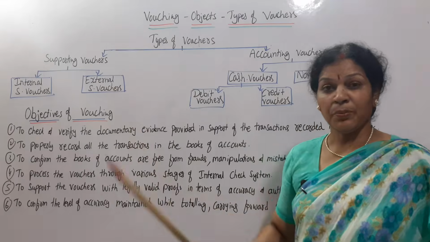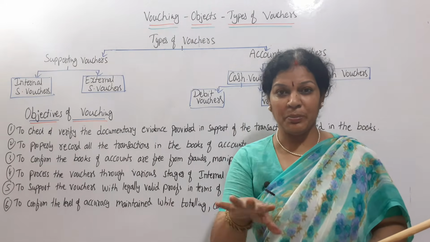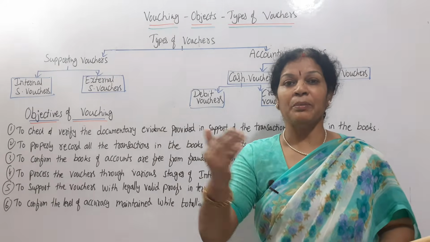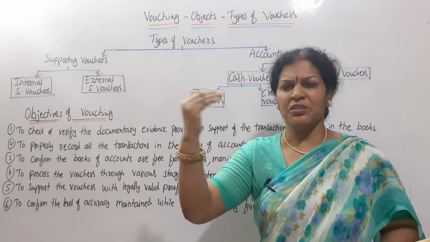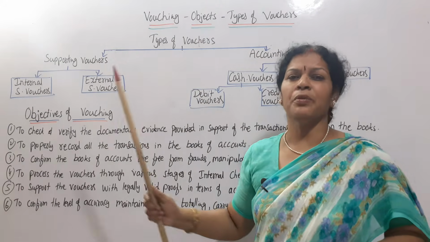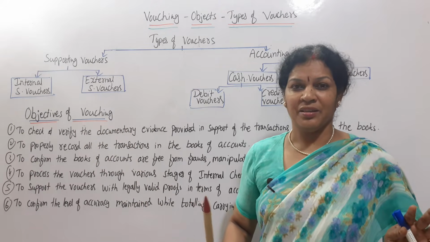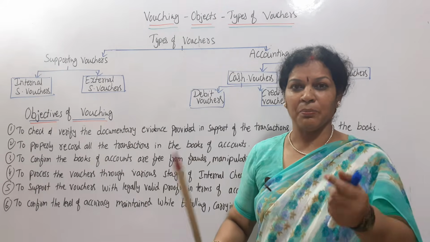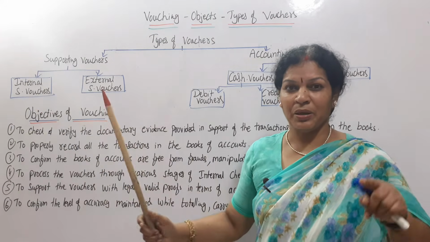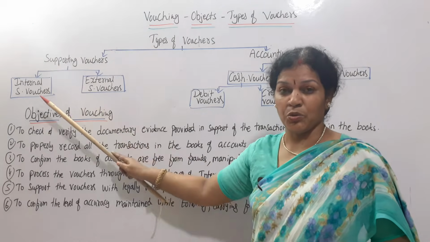Whereas external supporting vouchers, these vouchers come from outside. Internal people will not prepare this. Say purchasing goods from outside, the voucher comes from outside, that is an external supporting voucher, we are not preparing it internally. Internally, cash transferred from one place to another place is an internal supporting voucher. External is from outside. Are you getting it? So that is supporting vouchers.